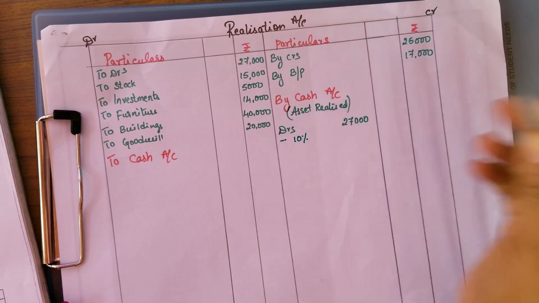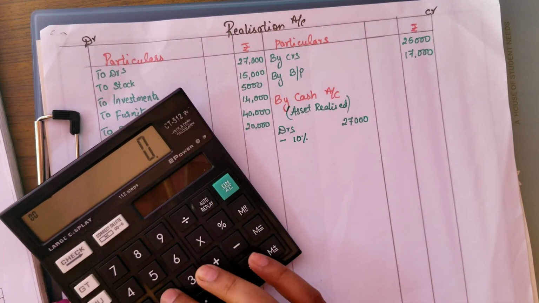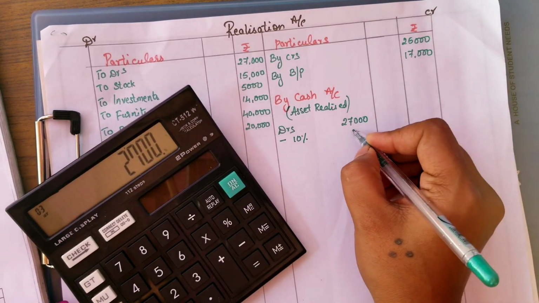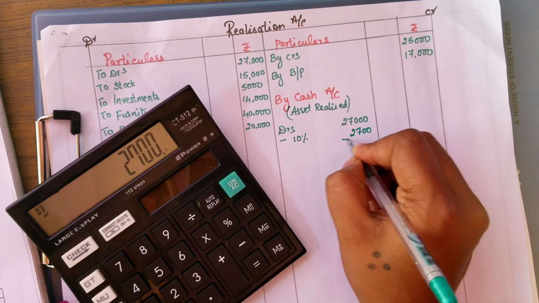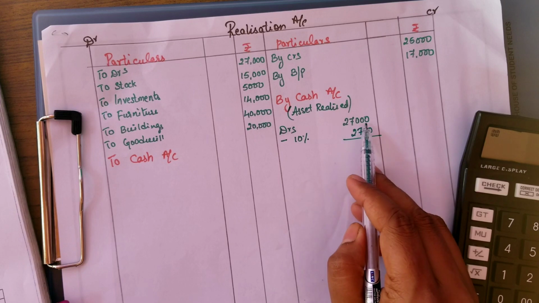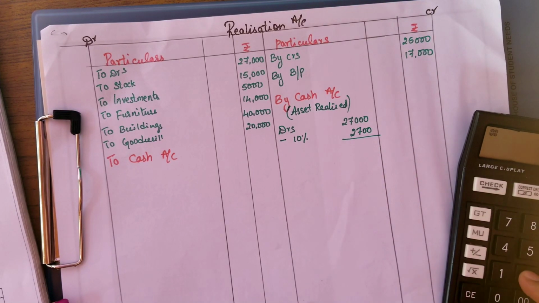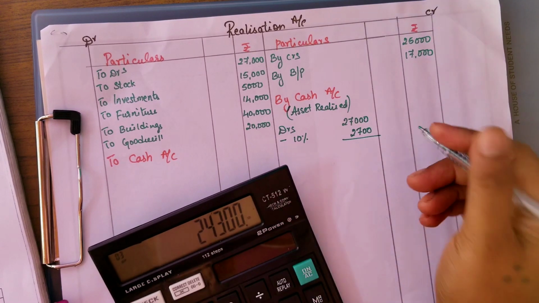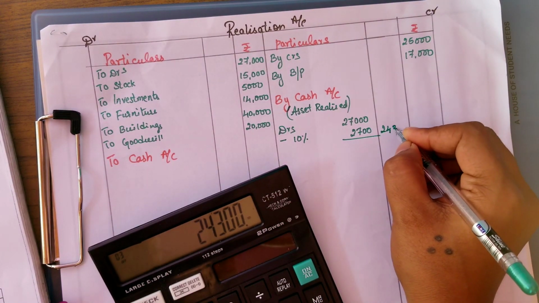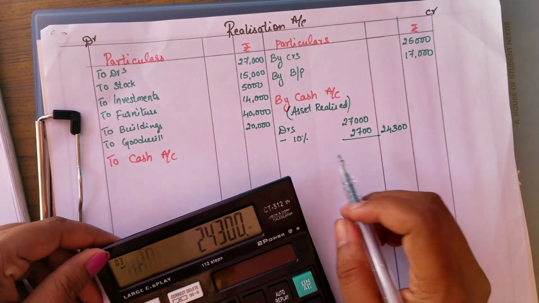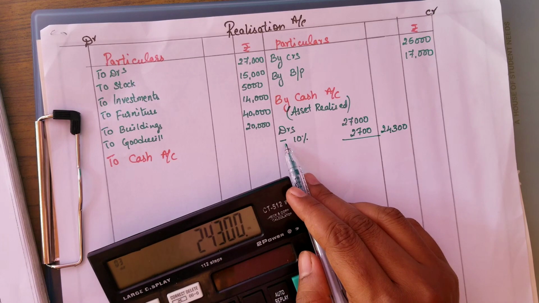First calculate 10% on 27,000, that is 2,700. So now you have to do 27,000 minus 2,700, you will get 24,300. This is the value of debtors realized. When they give less than the book value, we have to subtract.